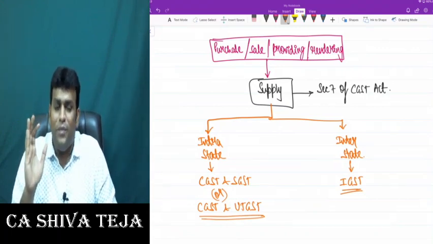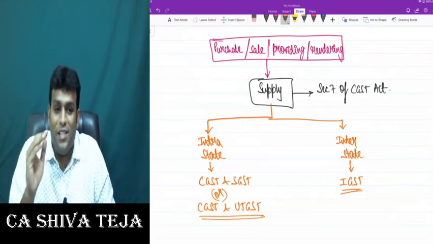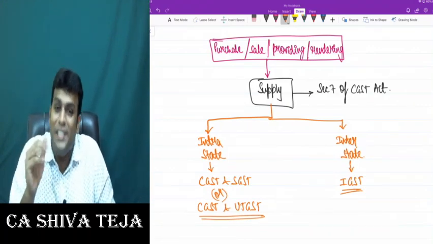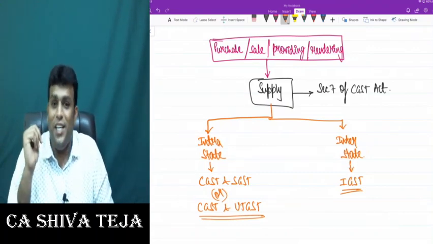I strongly believe that we are getting full clarity on the two types of supply. For intrastate supply, what do we charge? CGST and SGST. For interstate supply, what do we charge? We charge IGST.